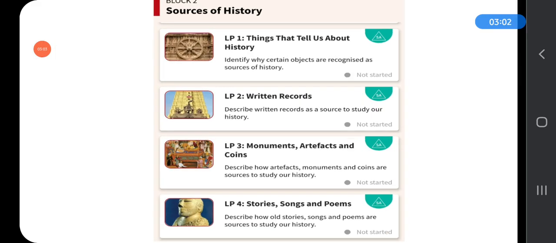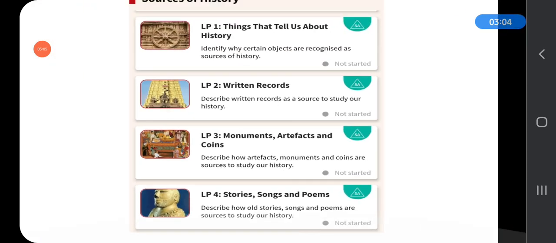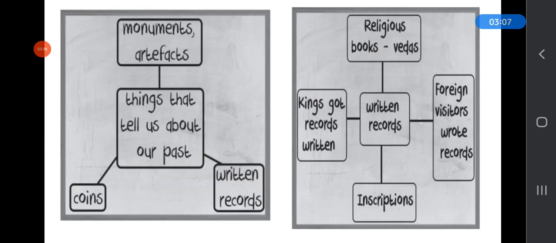Now next block, Sources of History. Here you can see all the topics, and we have different sources like monuments, artifacts like weapons, jewelry, tools, pots, statues and toys, and coins, written records like religious books, epics like Mahabharata and Ramayana, records written by foreign visitors, and inscriptions. What are inscriptions? Writings which were engraved on rocks.